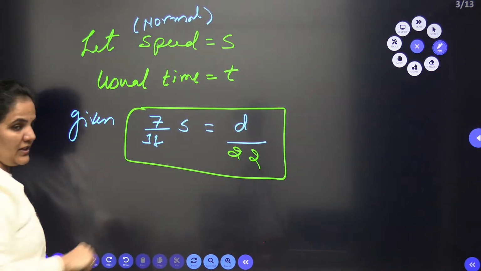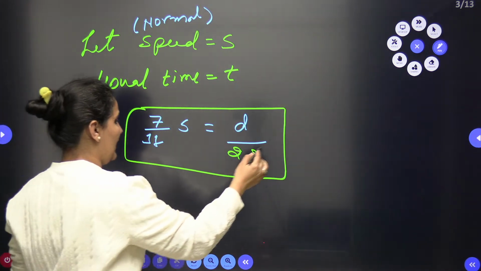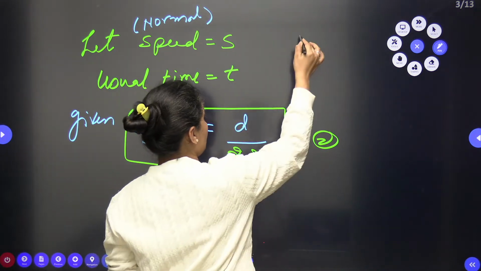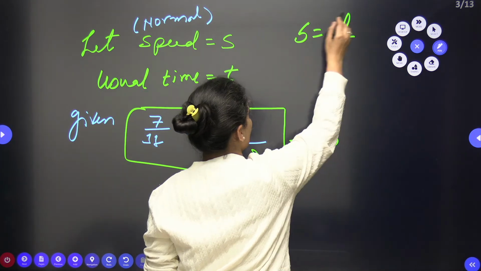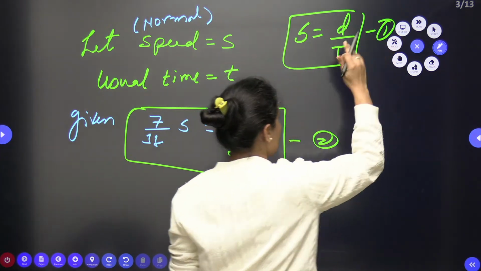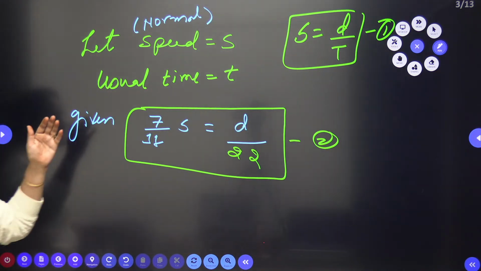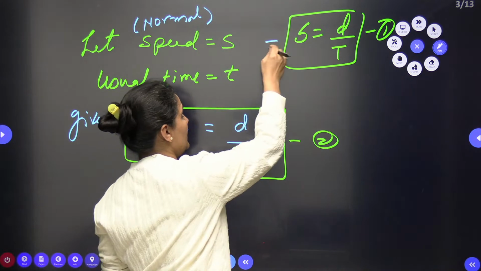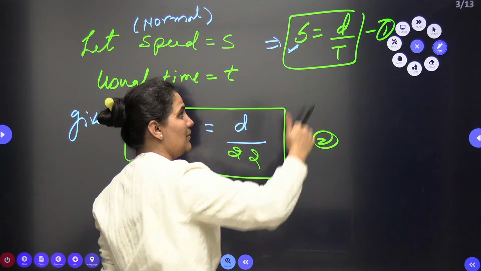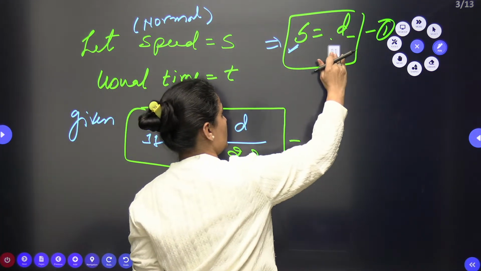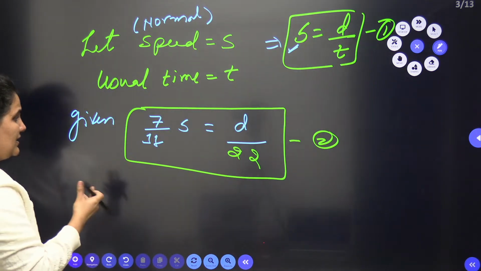This is my first thing which I can get from the question. Let's take this as a second thing, and the first thing I will use as the basic formula, speed is equal to distance by time. When I go with the usual normal speed, the distance is d and the usual time is t, so I can very easily approach it.